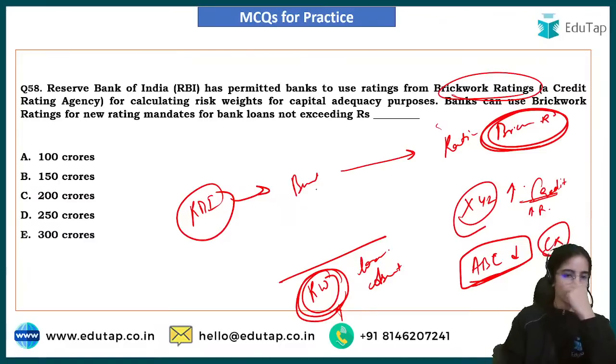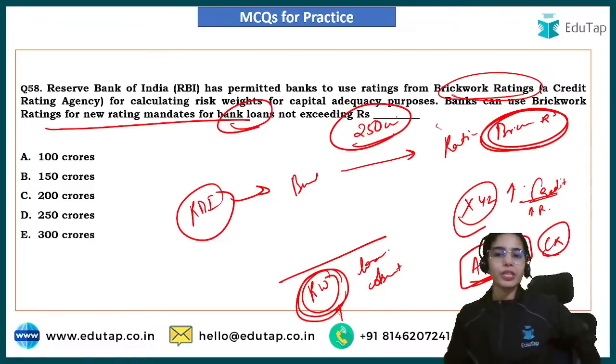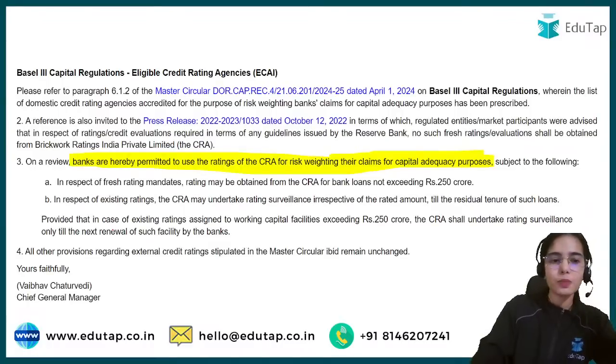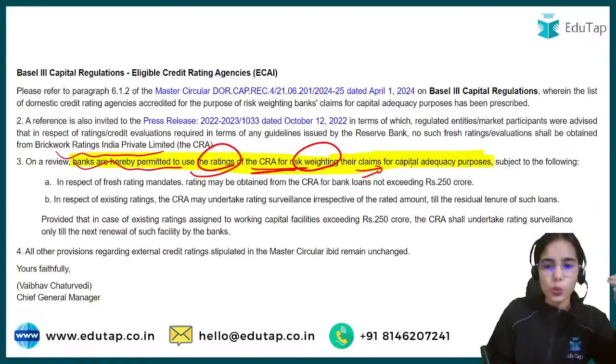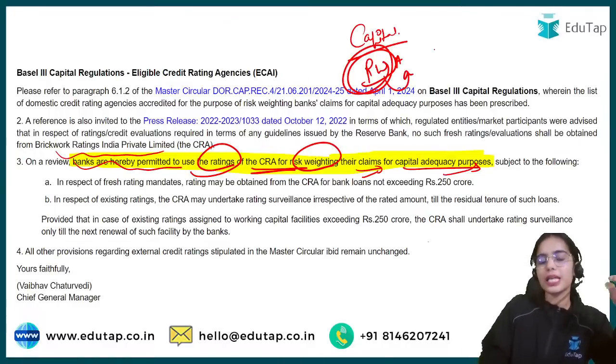But only for fresh loans provided by the bank that do not exceed 250 crores can the rating be taken from the Brickwork Rating Agency. So 250 crores is the norm here. Banks are hereby permitted to use the ratings of Brickwork Ratings India Private Limited for risk weighing their claims, their loans, for capital adequacy purposes, because banks have to maintain capital against risk weighted assets. Risk weight has to be decided for the loans: which loans have more risk, which loans have lesser risk.